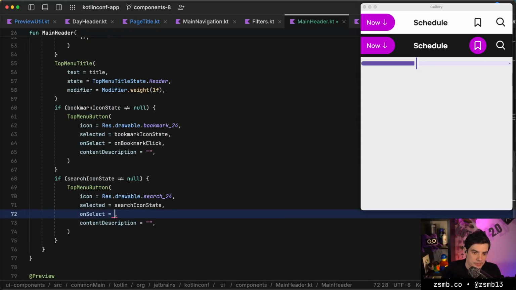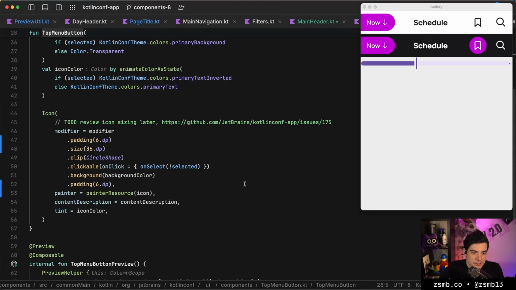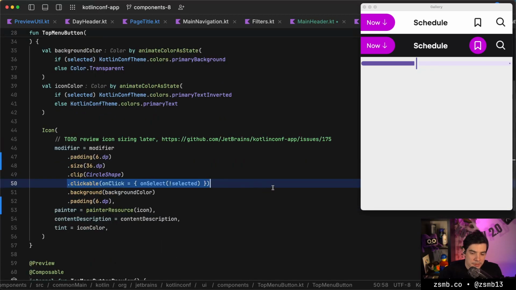That will just call that function because we have no boolean value to pass back. And then the top menu button, oh, this was actually implemented with clickable. Very interesting. So with the search icon, this needs to be a clickable, which is correct semantically.